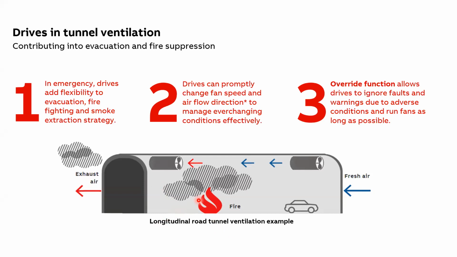So from the very beginning, we have to start the fans at a very low speed so that the smoke stratification is maintained and the tunnel users are able to evacuate under the smoke layer. So there is a smoke layer, and the users can evacuate under it. This is a very important moment because here we talk about fans changing speed along with the fire development. That is, the fire is increasing and the speed of the fans is also changing accordingly.